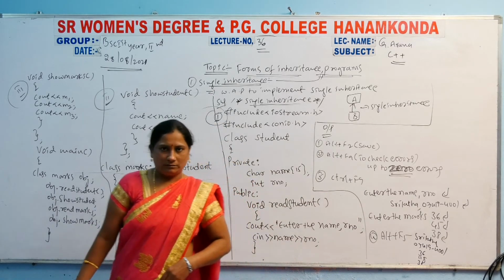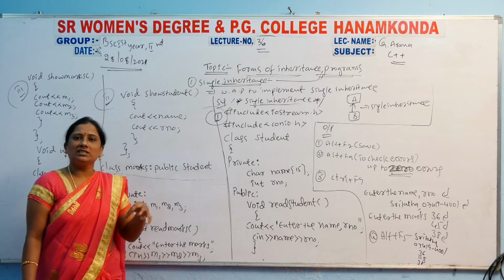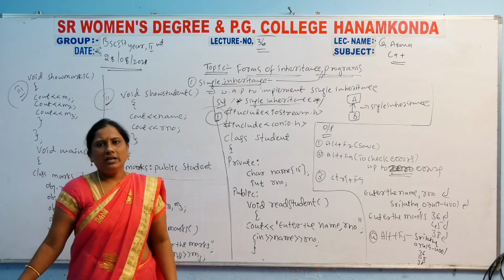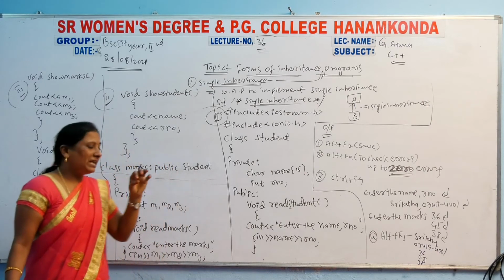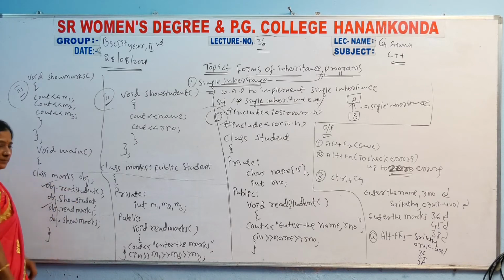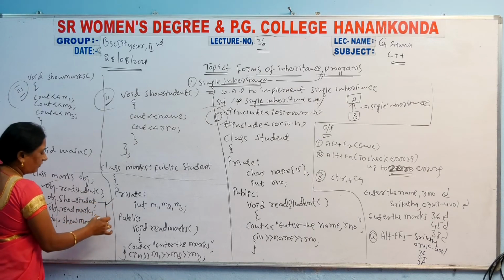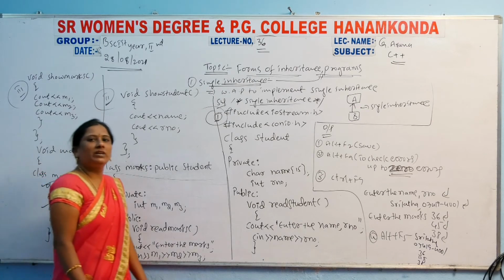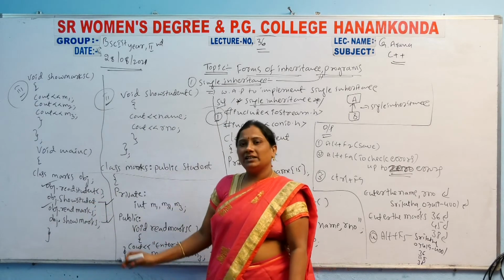In compilation time, it only takes values, and in result time it displays the output. So at compilation time the read methods work. Then at the output stage, whenever you press Alt F5, the show student method and show marks method work, and the output will be displayed.